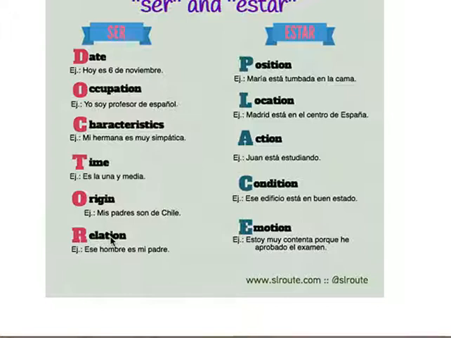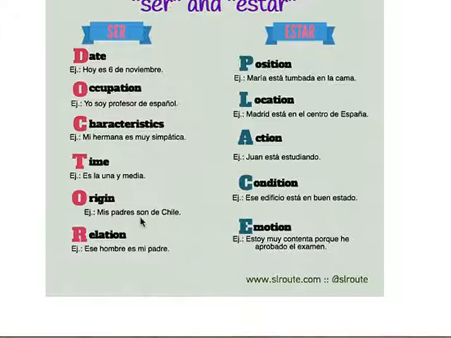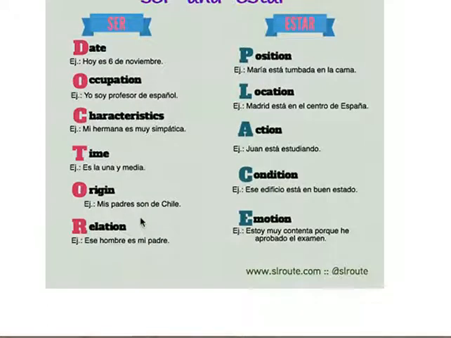Origin, ¿de dónde eres? Where are you from? Yo soy de Bolivia. Mis padres son de Chile. You will notice that you have from Chile, right? My parents are from Chile. So, ¿de dónde eres? Yo soy de los Estados Unidos. Yo soy de la India. And this isn't to be confused with where you're at right now. Anytime you see de, you're going to know that that's where you're coming from, like where your origin is. So anytime it's origin, anytime it's where you're from, make sure you use ser.